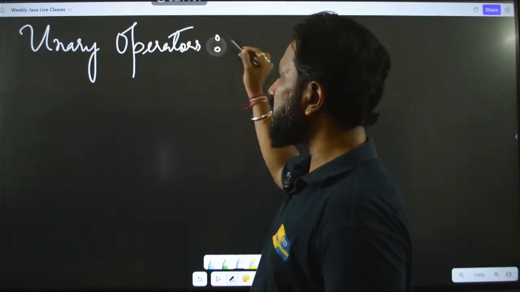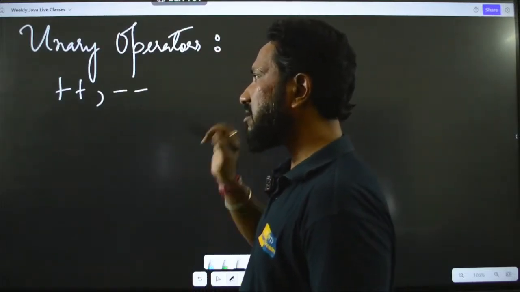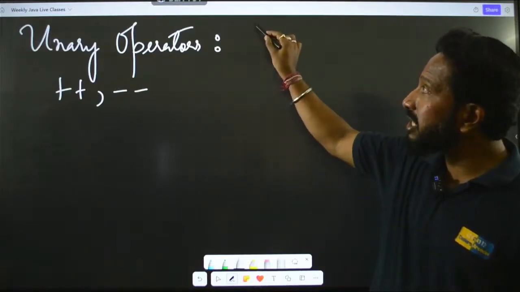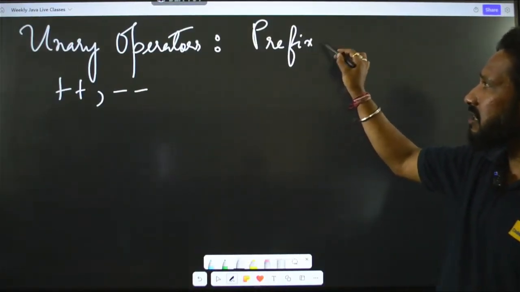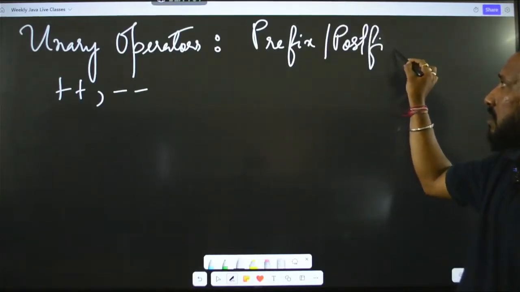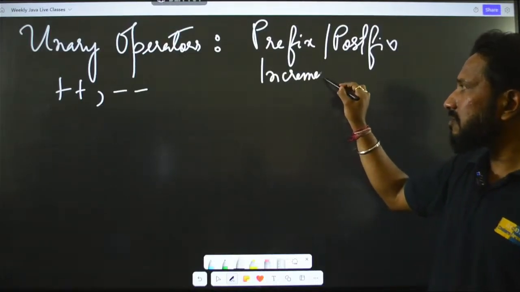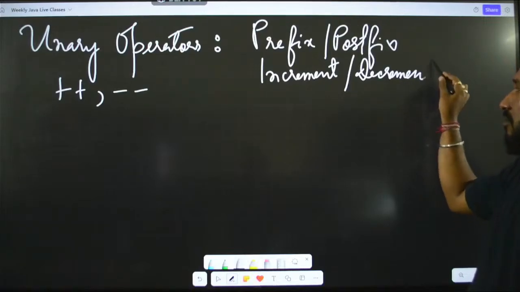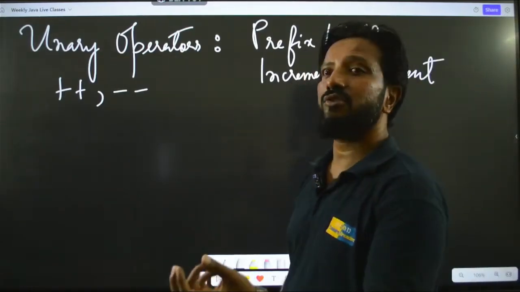Guys, these operators have the symbols plus plus and minus minus, and they are also known as prefix, postfix. Sometimes they are also known as increment, decrement operators.